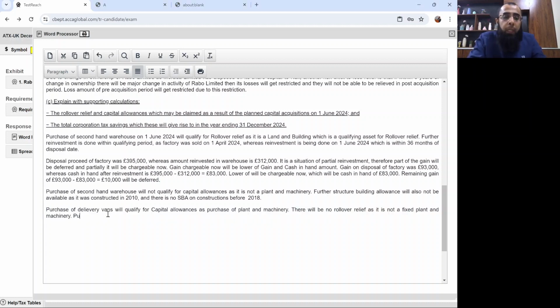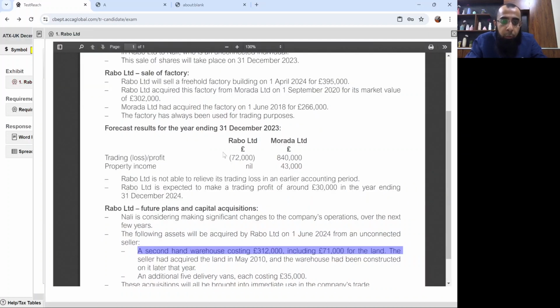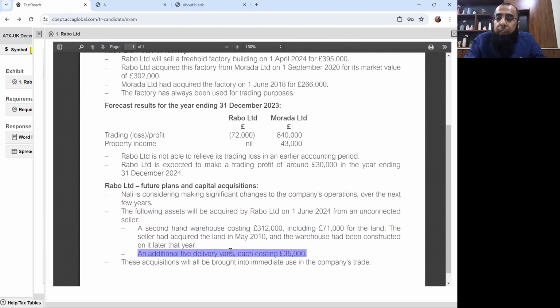Okay, now purchase of delivery vans. Delivery vans for how much? If you go and refer to it, we have purchased 5 delivery vans, each costing £35,000.